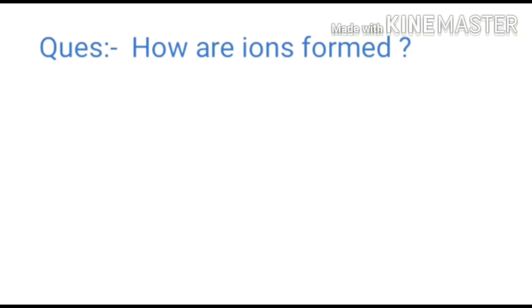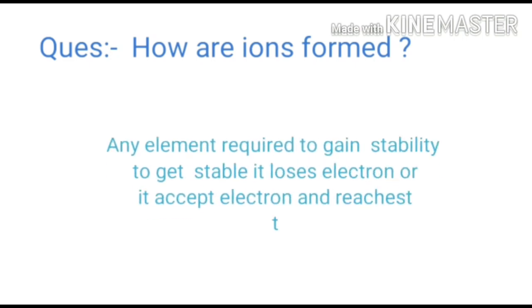Now the question arises, how are ions formed? We have already learned that the combining capacity of any element is known as valency. So, any element requires to gain stability.